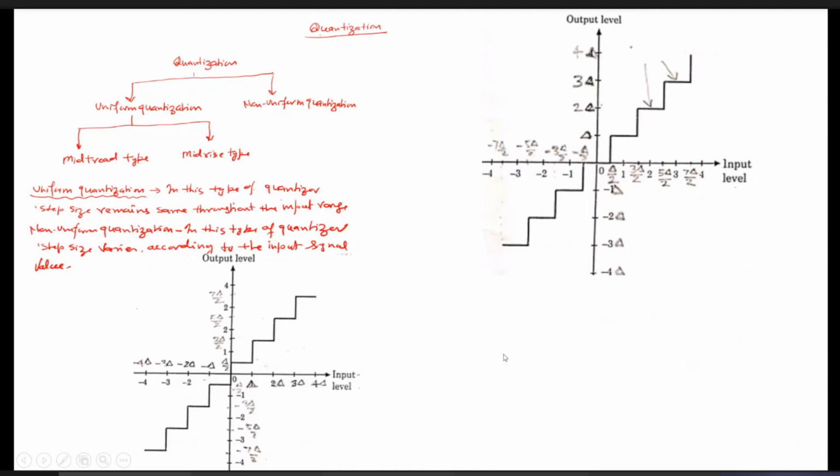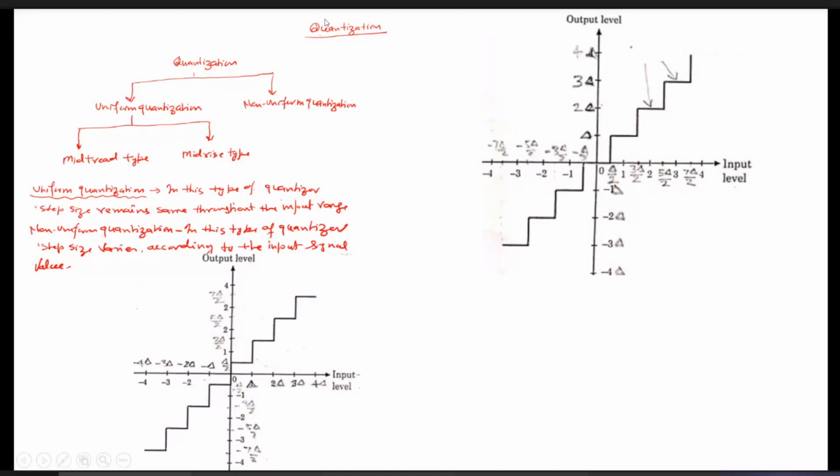Then the question arises: how can we approximate each sample value to the nearby quantization level? For that we have these two graphs, which tell us how we can approximate it. Coming to the types of quantization, one is called uniform quantization, another is called non-uniform quantization.